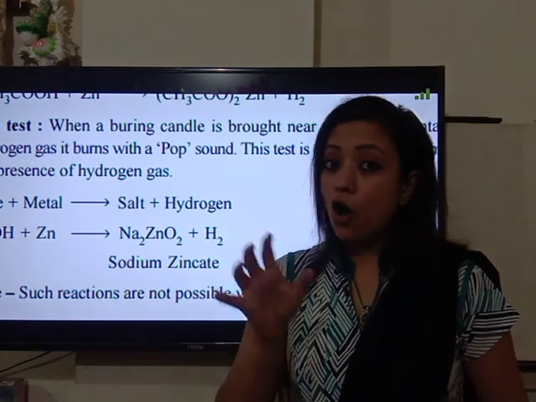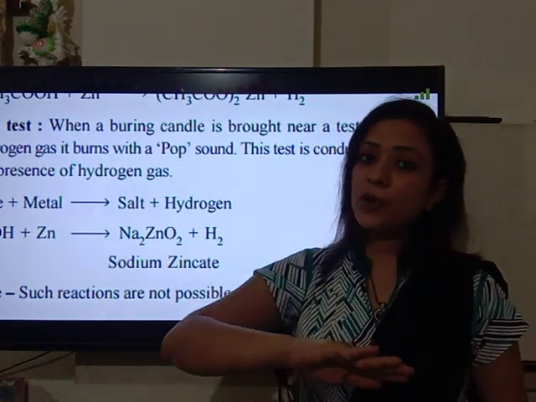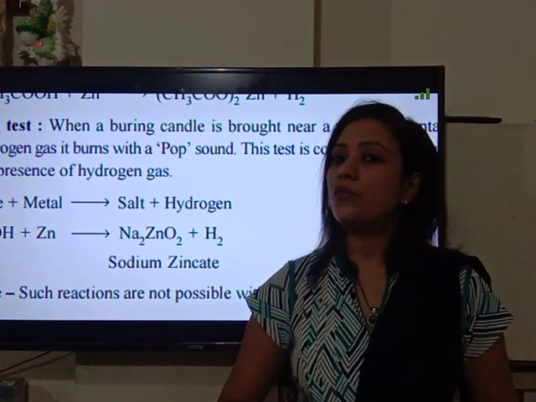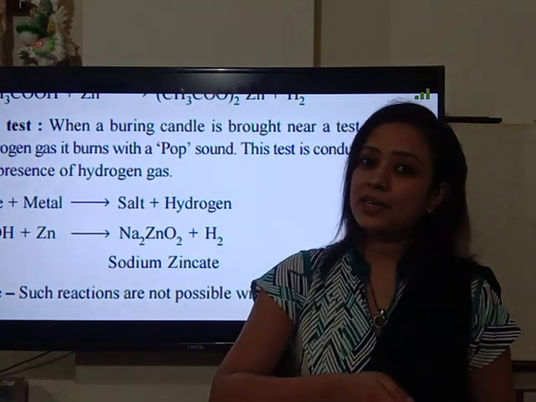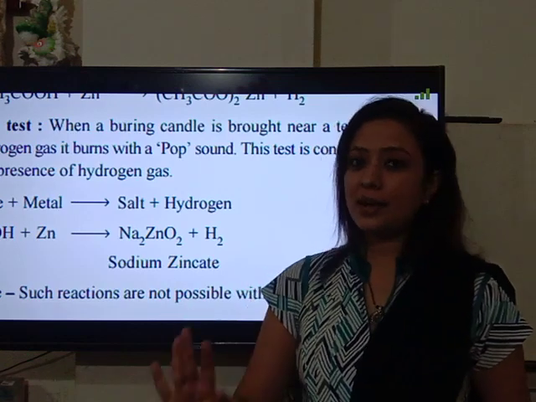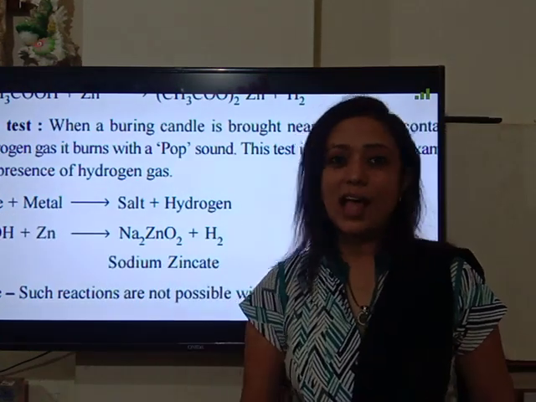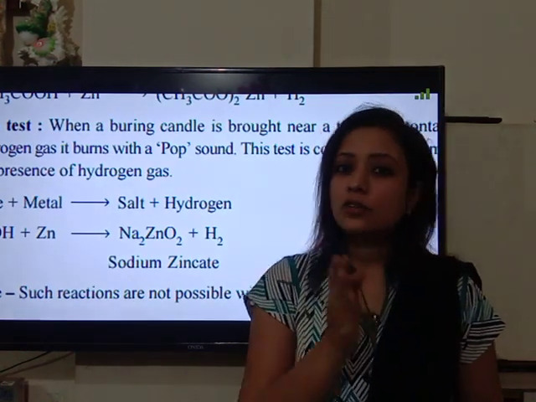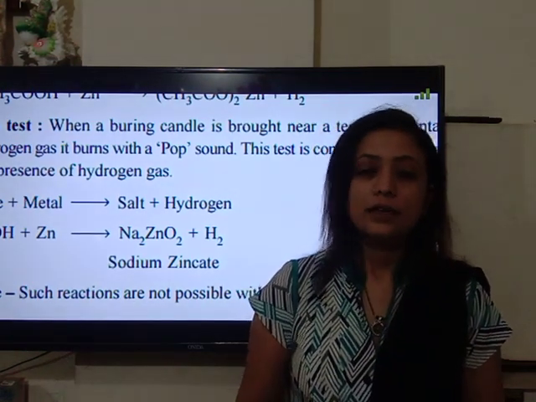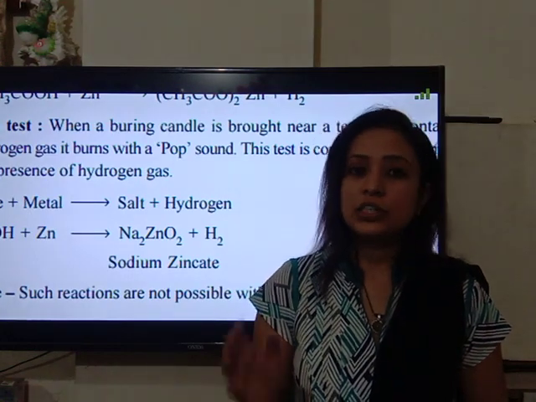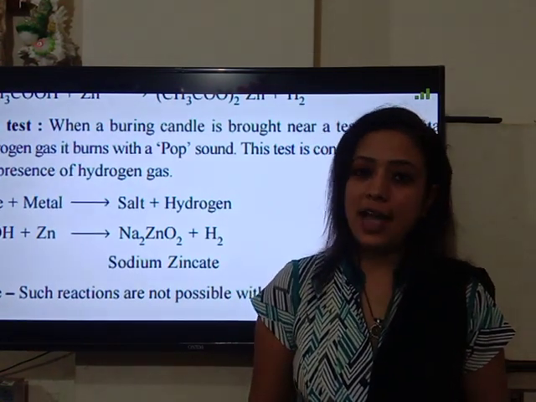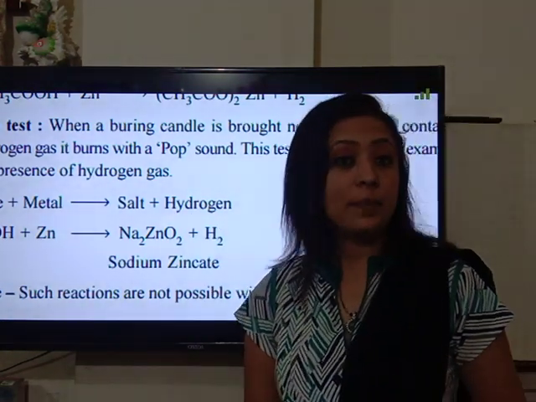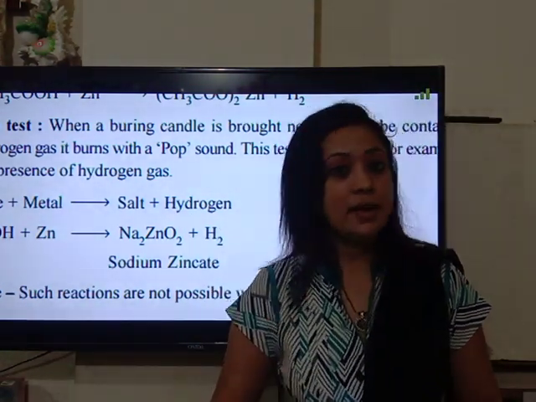The second property of base is reaction of base with acid, which we have already learned in the chemical properties of acid. It is the reaction of acid with bases. So acid with bases is the same property, that is reaction of base with acid. In this reaction, when bases react with acids, salt and water are formed. And this reaction is known as a neutralization reaction. So this is all about the chemical properties of acids and bases.